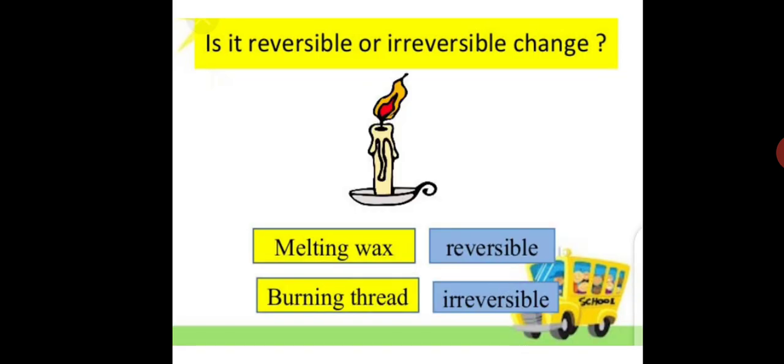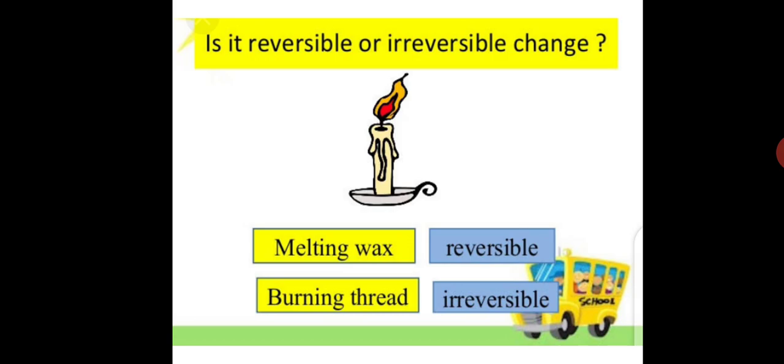All right. Look at this. We have this candle, burning of candle. You can see the wax melt. Though we have two major changes here. We have the reversible and the irreversible changes here, because the melting wax is a reversible change.